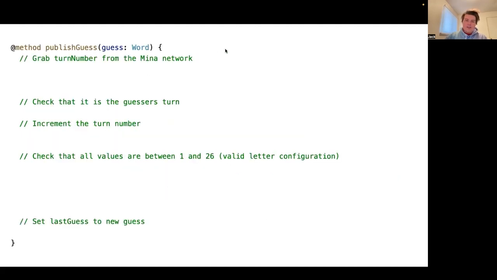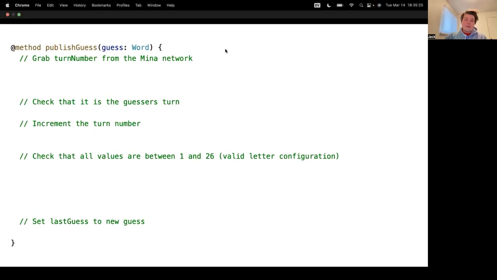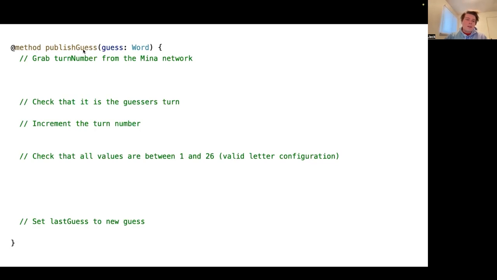So after the init method is called, now we can start looking at this publish guess method. This is what people will call when they want to publish a guess. So the first thing that we want to do, we'll just run through what we're going to do first, is we're going to grab the turn number from the MENA network.